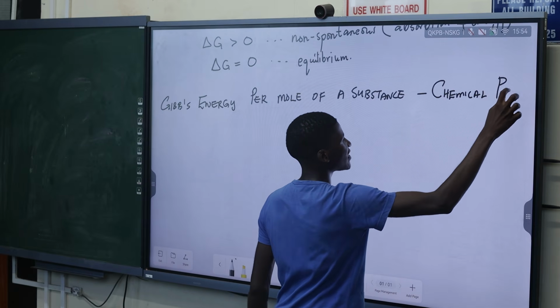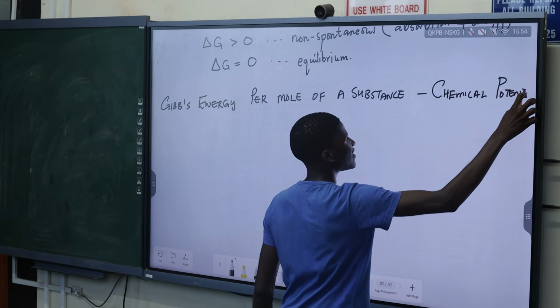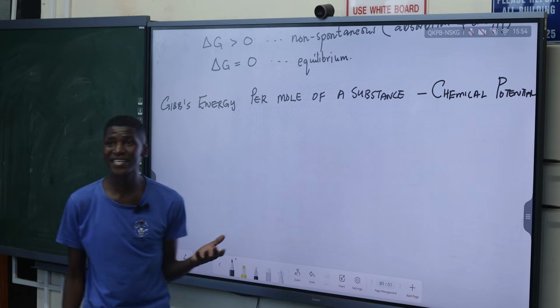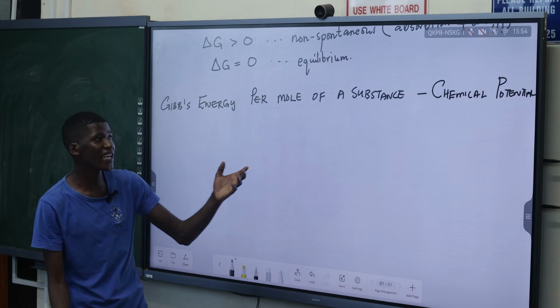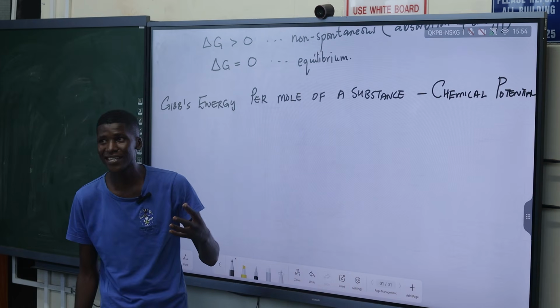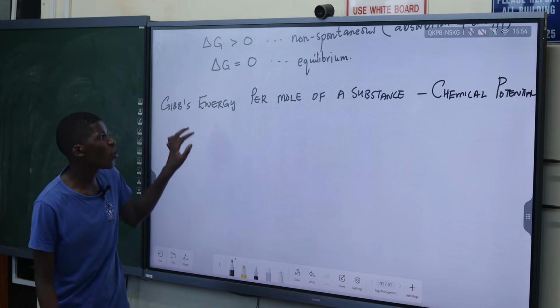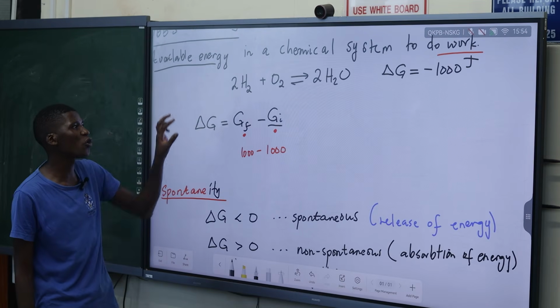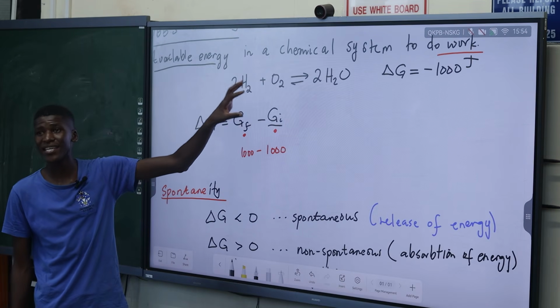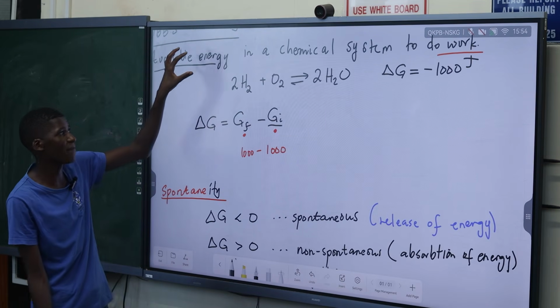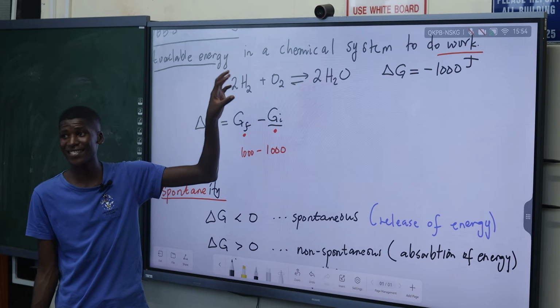So let's remember that this Gibbs energy, where is it kept? It stays in the particles that are reacting. So this Gibbs energy is found inside the particles that are reacting. I should say this is the total available energy within the chemical system.